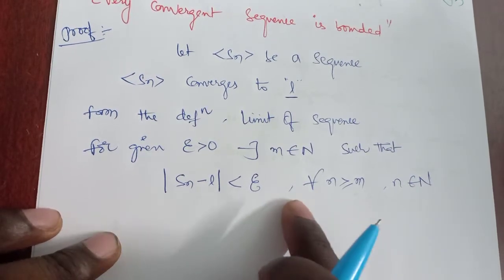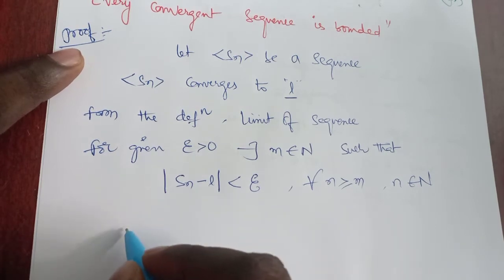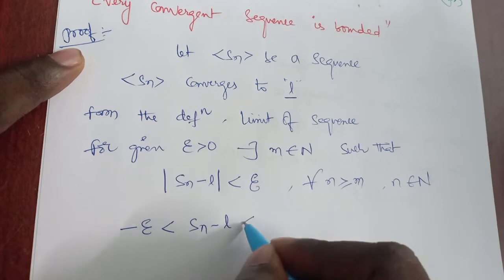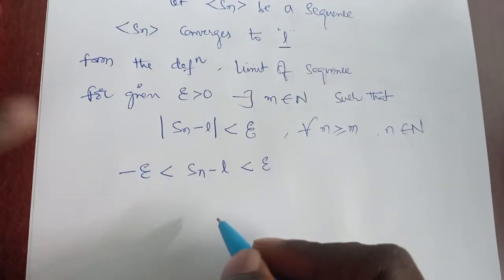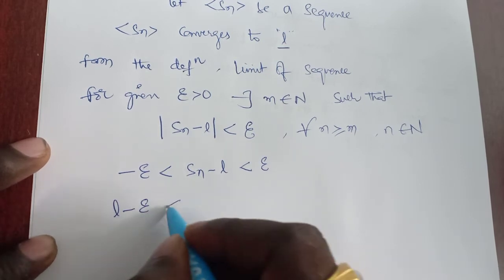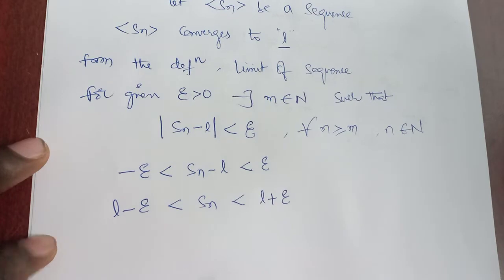We discussed it already. Now remove the modulus. Now we get minus epsilon less than Sn minus L less than epsilon. Now adding L to the inequality, what do we get? L minus epsilon less than Sn less than L plus epsilon. So what do we need to find?